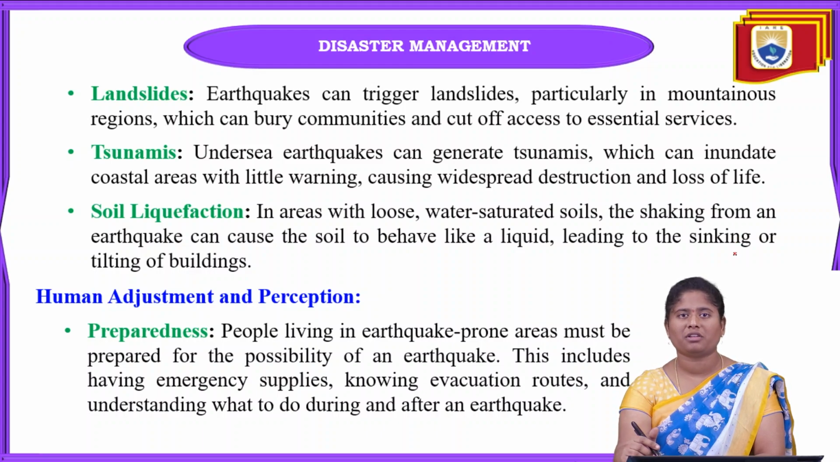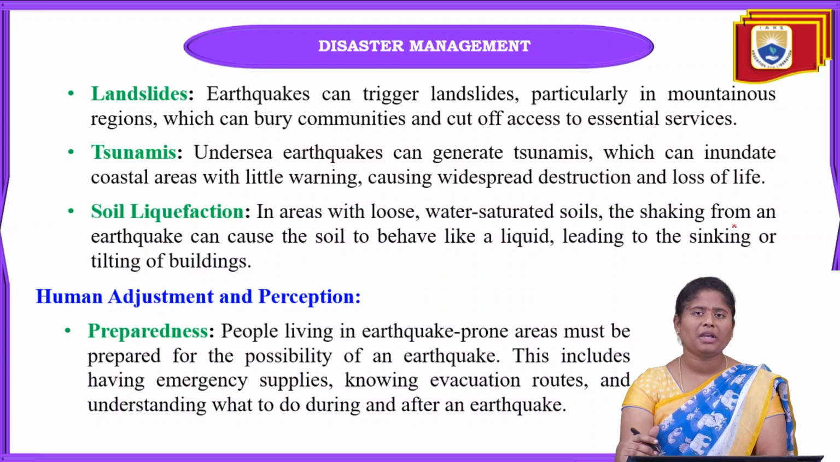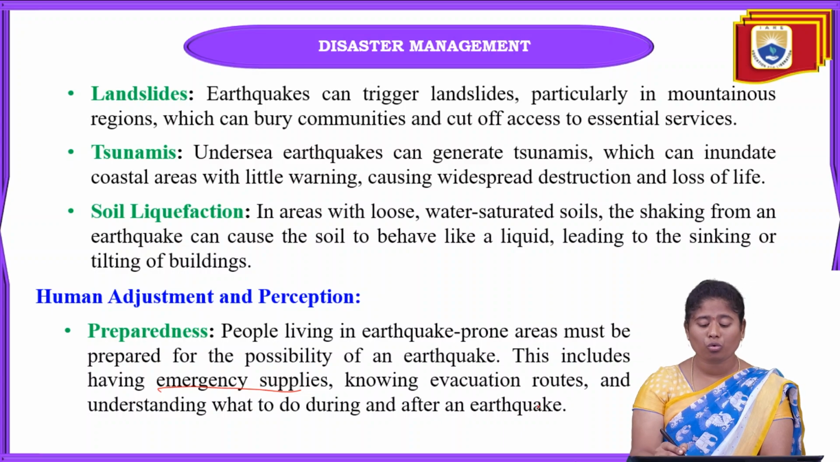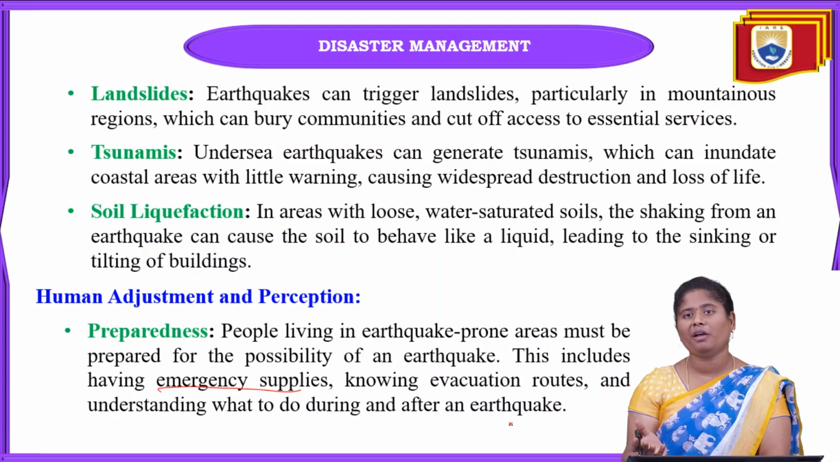And coming to the next one, that is human adjustment and perception. In this, the first condition is preparedness. When any type of natural disaster occurs, whether it may be an earthquake or volcanoes, people have to be prepared. People living in these earthquake prone areas must be prepared for the possibility of frequent earthquakes. That can include emergency supplies, knowing about the evacuation routes, and understanding what to do during and after the earthquakes.